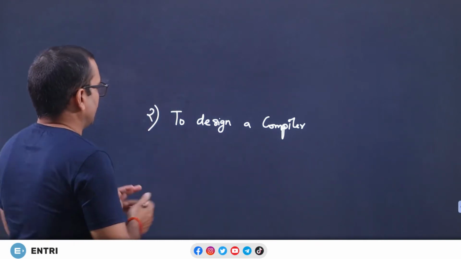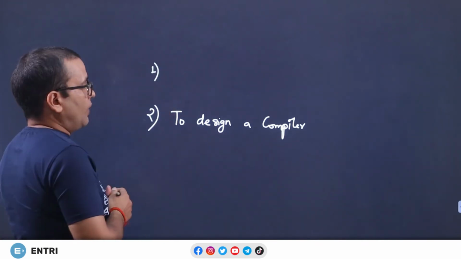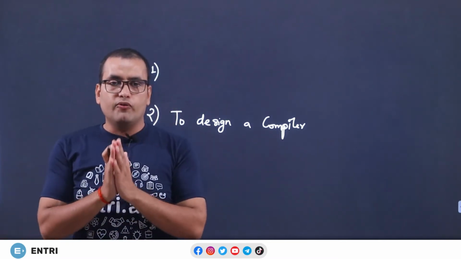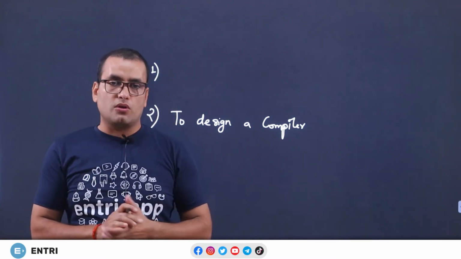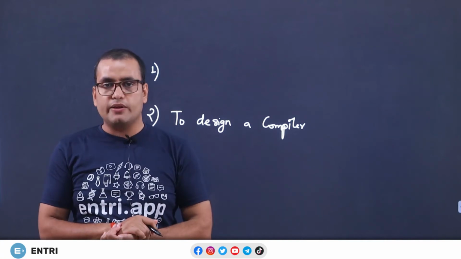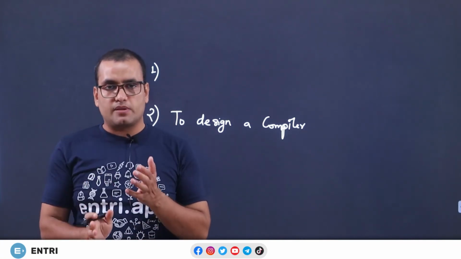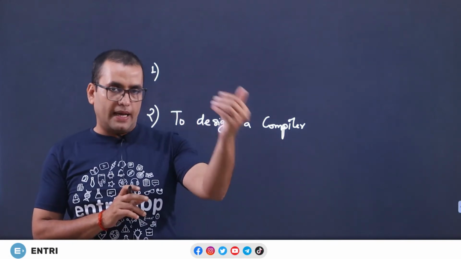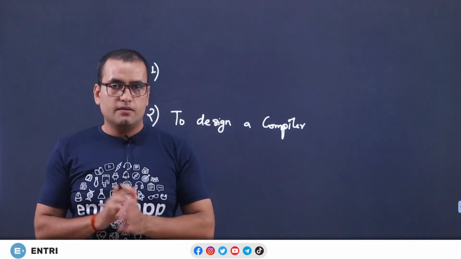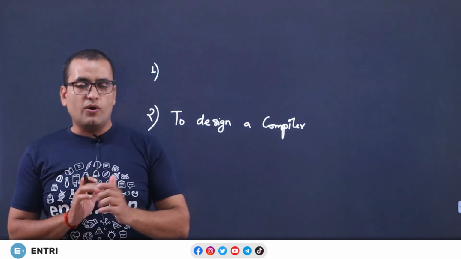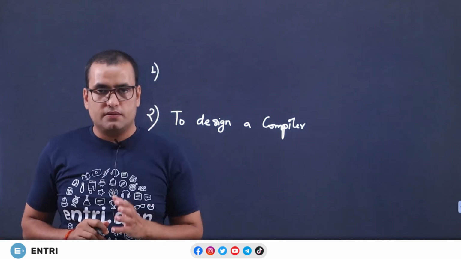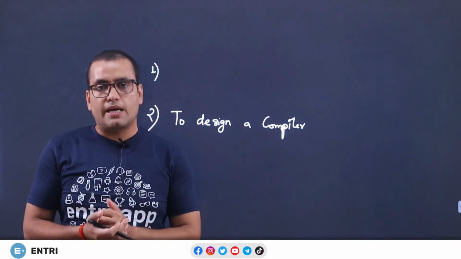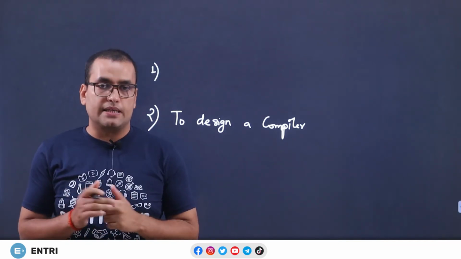Now the first point: why do we need theory of computation? Just focus. If you want to answer whether a problem has a solution, and whether we can solve it, without solving the problem in the first place, then you need some kind of mathematics or analysis. Let me repeat it once again: to answer whether a problem has a solution or not without even solving it, we need some kind of mechanism or mathematics.